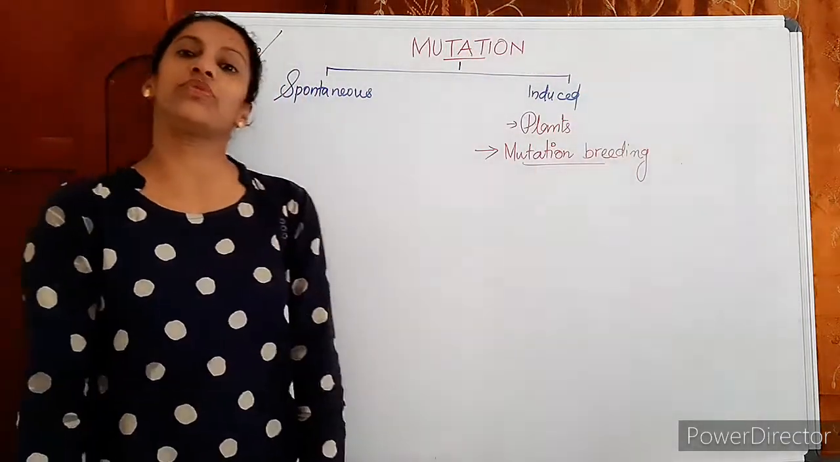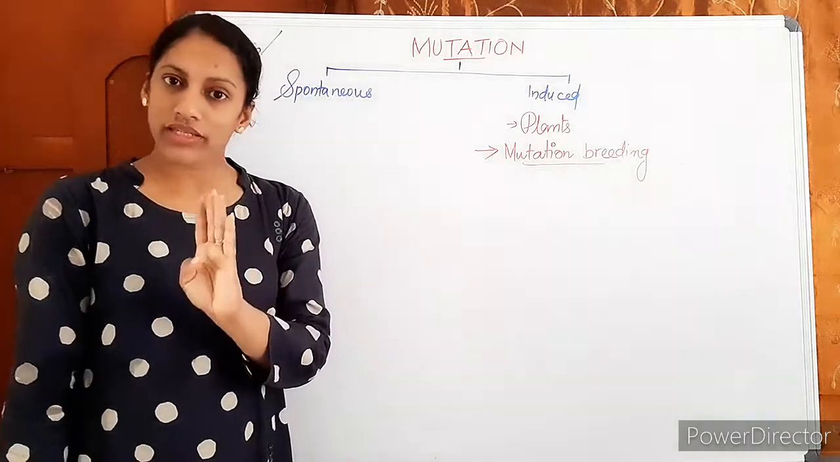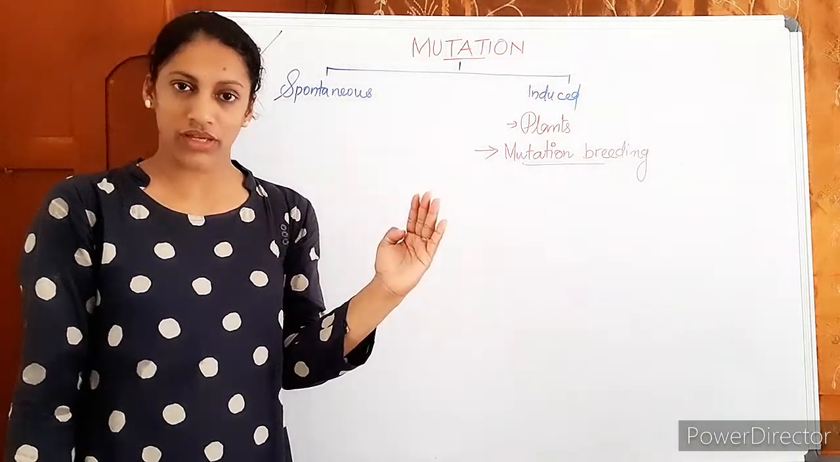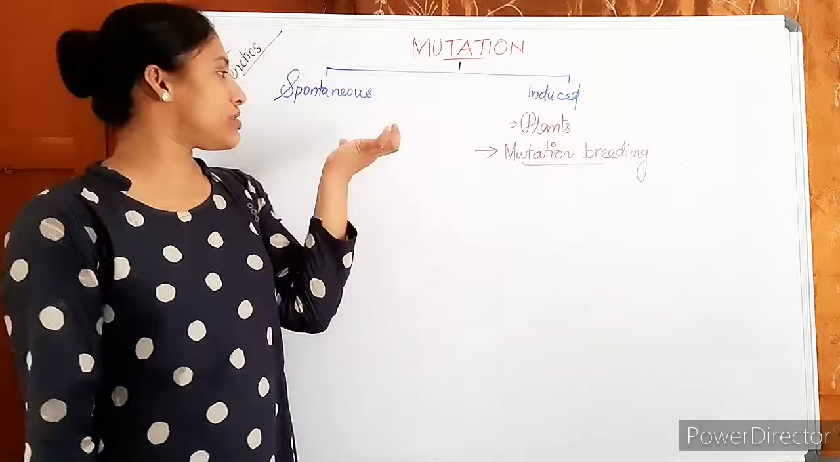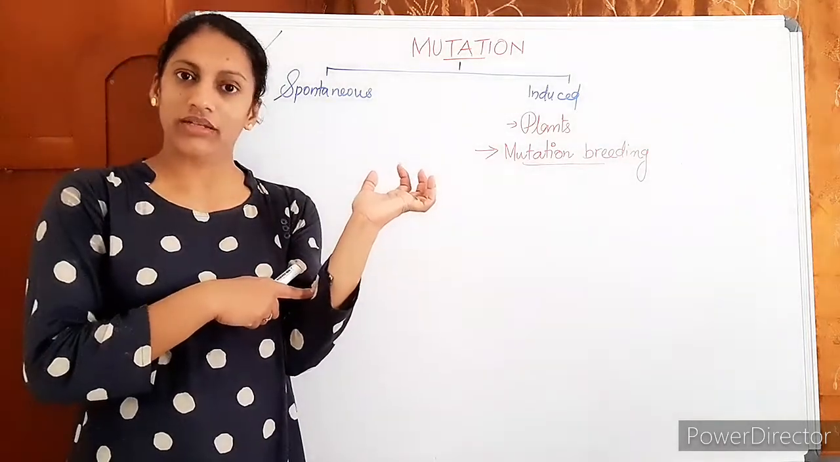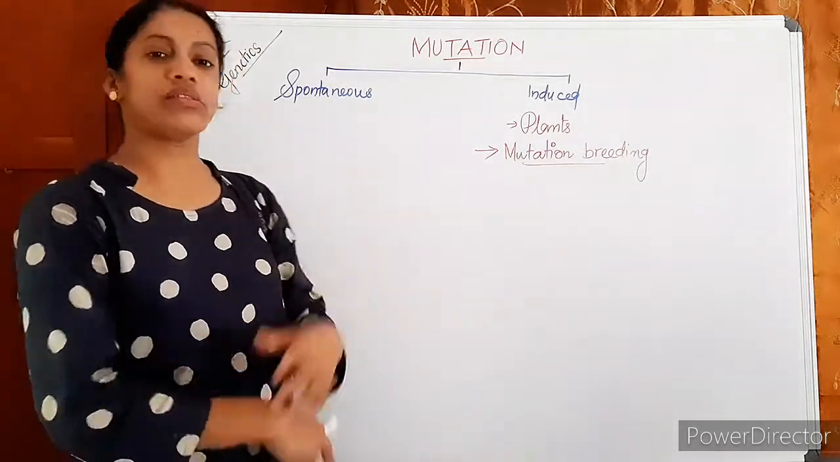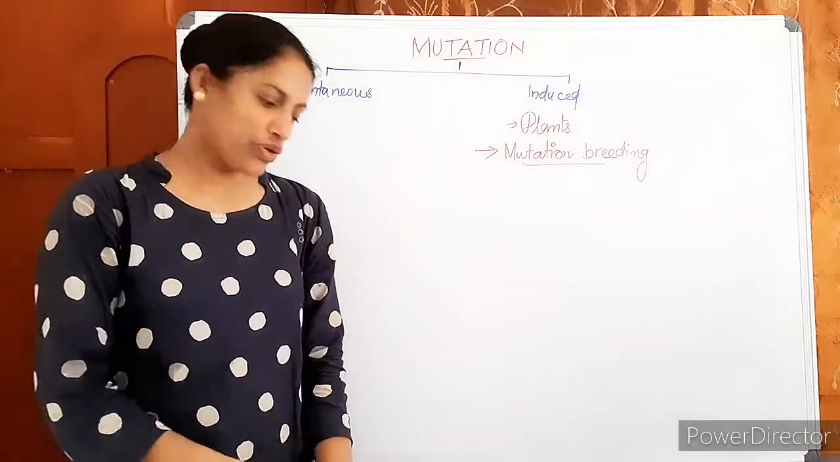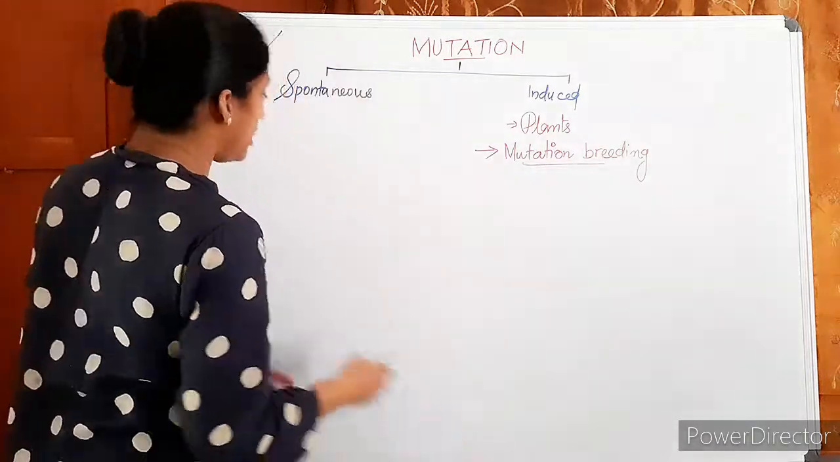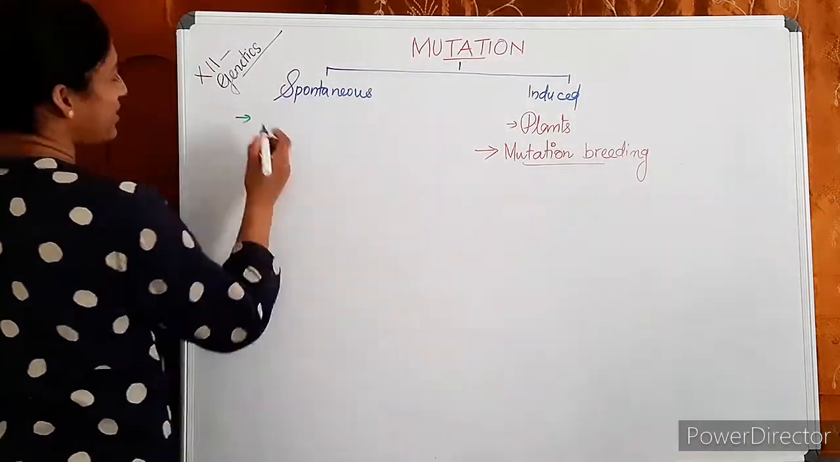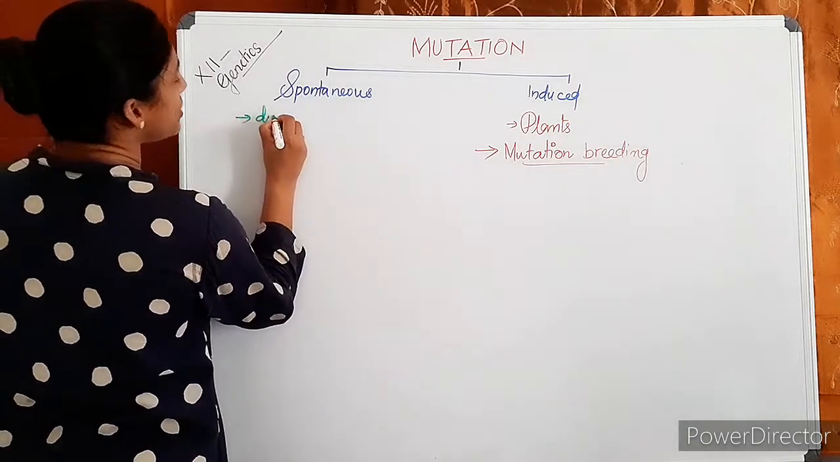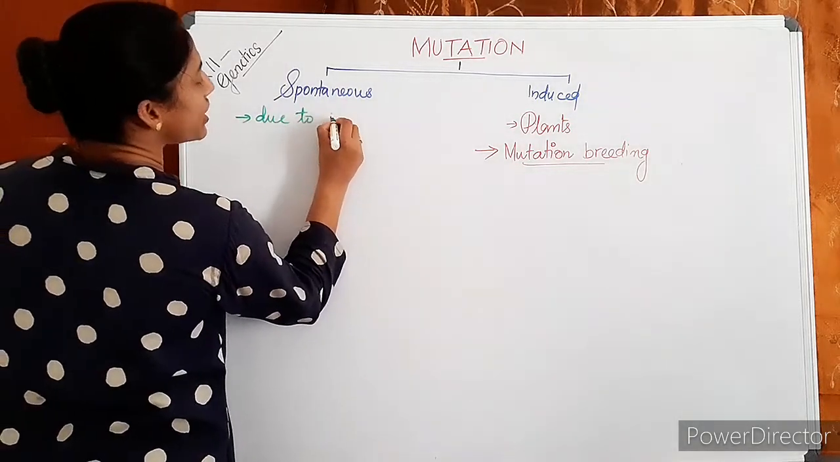Then spontaneous mutations are there. We have already discussed the three types of mutagens. Due to any of the mutagens, if our DNA is altered naturally, that is known as spontaneous mutation. Any inner change in the DNA, internal changes. So spontaneous mutation is due to internal changes.